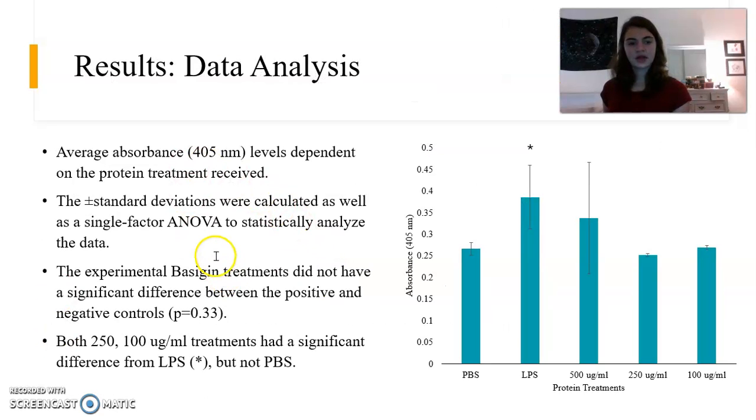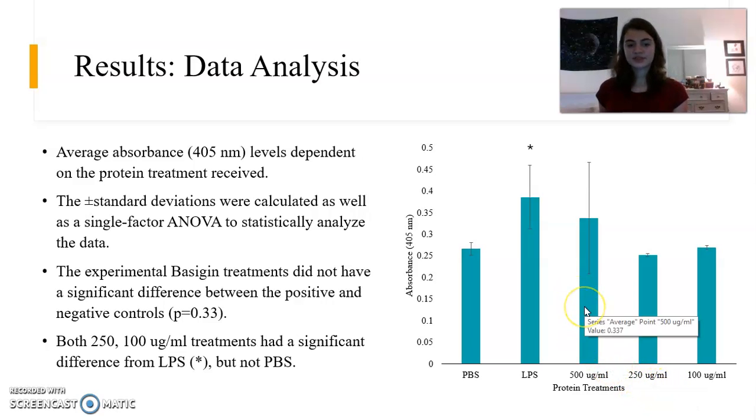For the results, for the data analysis, we averaged the absorbance values for 2 trials, and this was dependent on the protein treatment received.